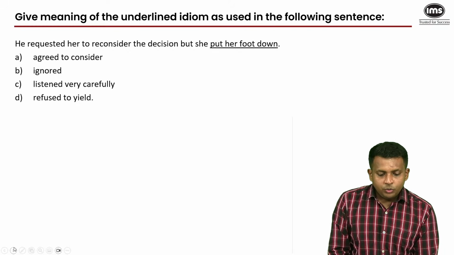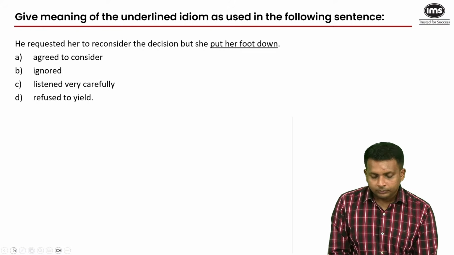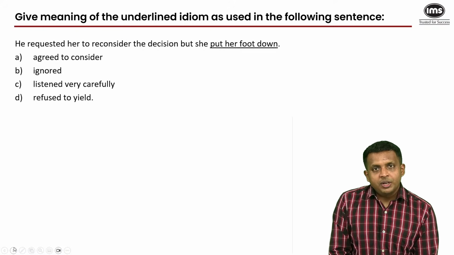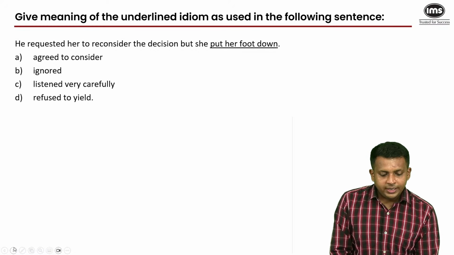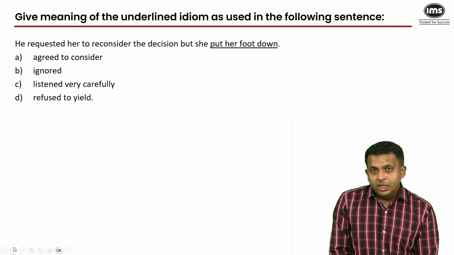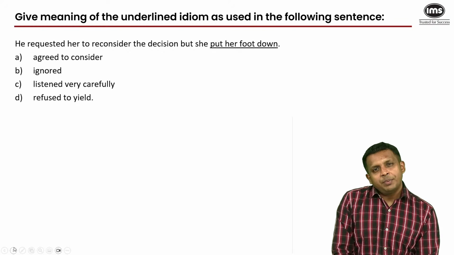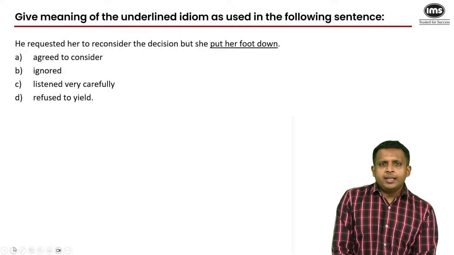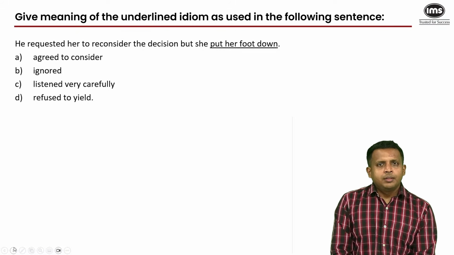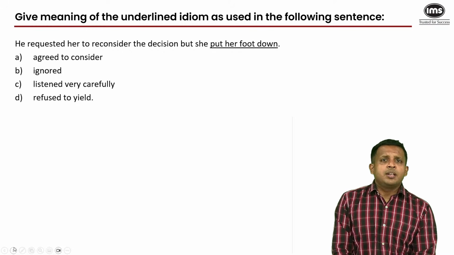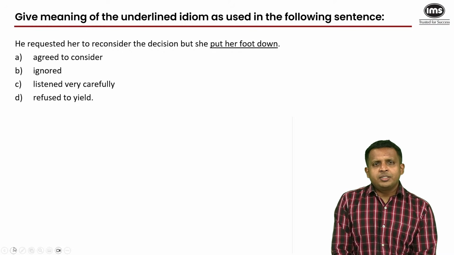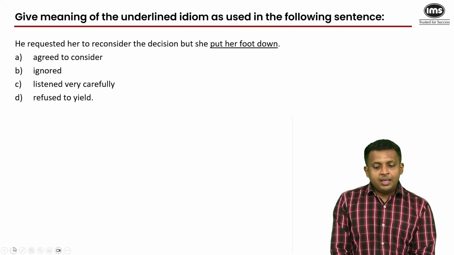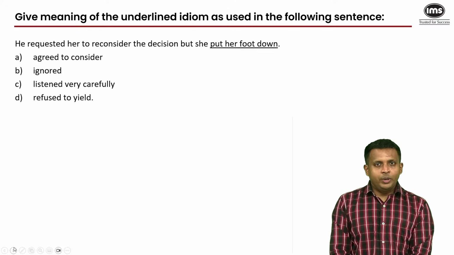He requested her to reconsider the decision, but she put her foot down. So to put your foot down: agree to consider, ignore, listen very carefully, refuse to yield. So you have taken a decision and other people are trying to persuade you to change your mind, but then you hold your ground and you say that no, I've made my decision. This is the course that I will pursue. This is the college that I will go to. This is the specialization that I will go ahead with, and there's nothing you can say to change my mind. And I'm putting my foot down and you cannot do anything about it.